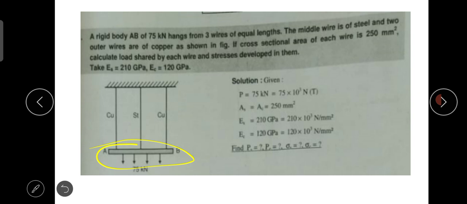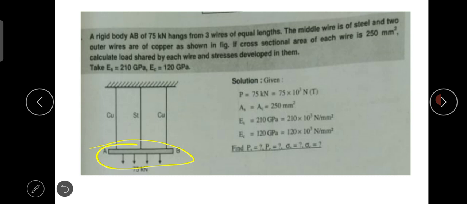The middle wire is of steel and the two outer wires are of copper. So they are giving us the material of the wires. Now if the cross sectional area of each wire is 250 mm square, calculate the load shared by each wire and the stress developed in them. Also they are giving us E for steel and E for copper.